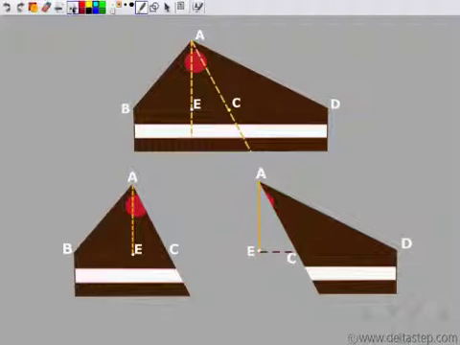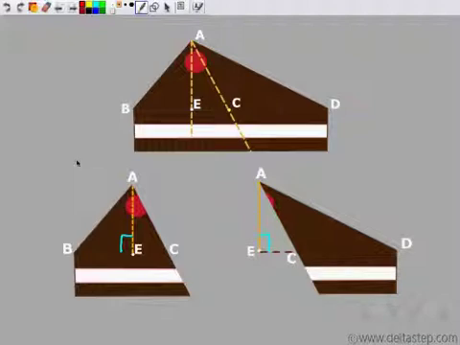Opposite vertex is A. Perpendicular from A is E. So AE becomes the perpendicular from the opposite vertex to the base, and so AE is the height. And here clearly you can see that AE is perpendicular to BC, so AE is the height if BC is the base. So let's calculate area for both of them and see whether it's equal or not.